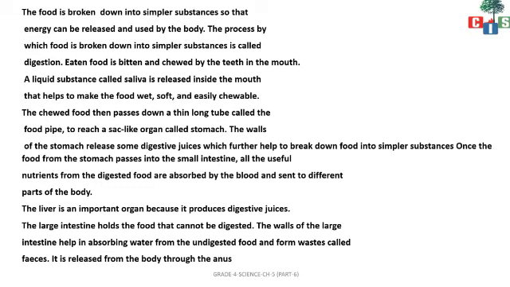And then the liver is also one of the important organs. Why is it important? Because it produces digestive juices which help in the digestion. Then the food will move into the large intestine, where it holds the food that is not digested. And the wall of the large intestine, what are they going to do? They are going to absorb the remaining water in the undigested food. After that, the food is going to be removed out of the body with the help of the anus.